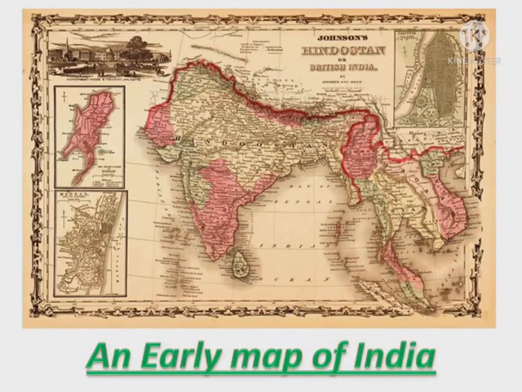Look at this picture, the map of India created during the British period, and compare it with the current map. An early map of India.